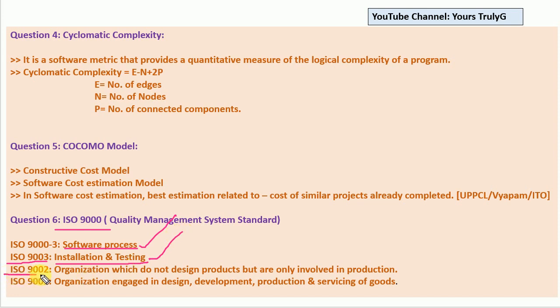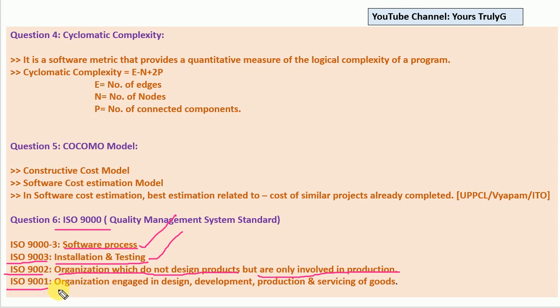ISO 9002 is related to organizations which do not design products but are only involved in production. Suppose any organization is marked by ISO 9002; by looking at this standard, you can conclude that this organization or company is involved in production. They are not doing any designing part. This is the type of standard we have to understand. Suppose we have an ISO 9001 standard.